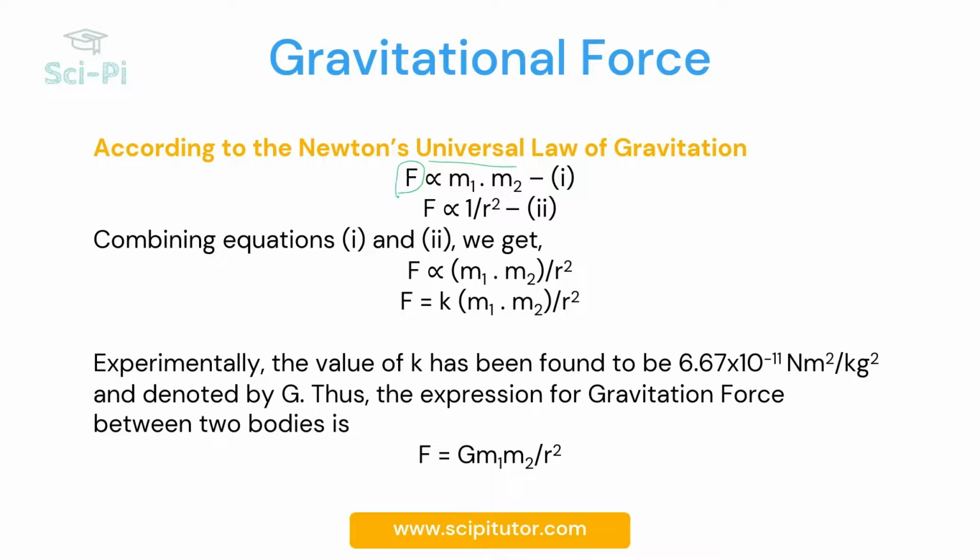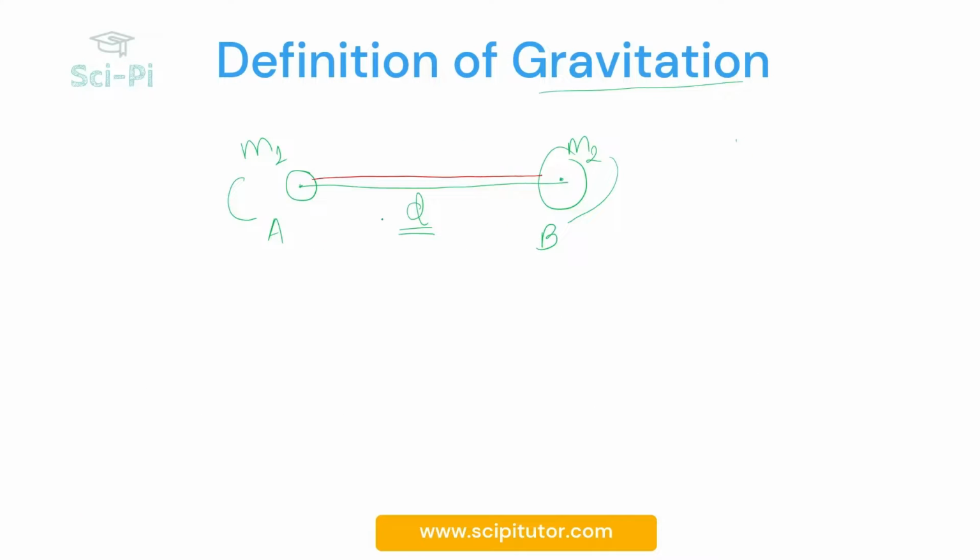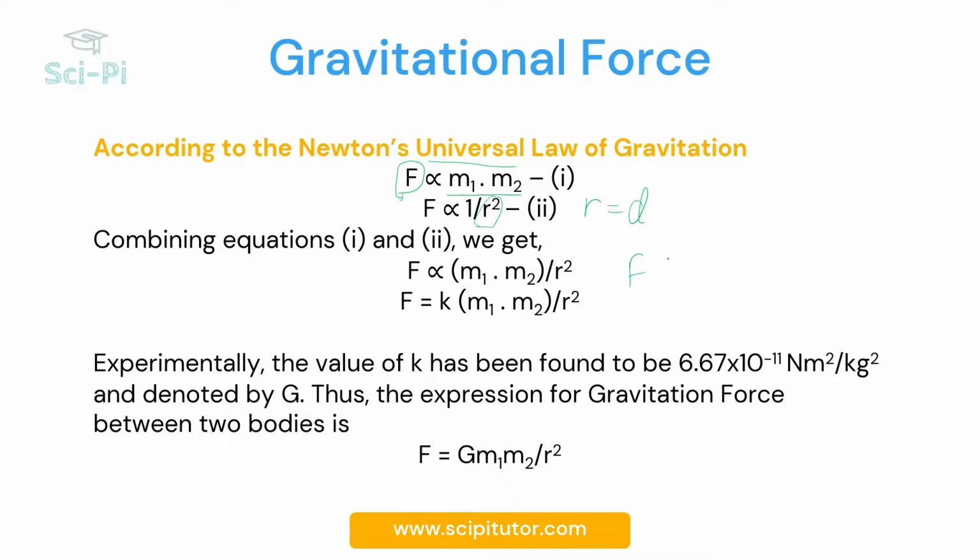We are representing the gravitational force as F. It is directly proportional to product of the masses, and it's inversely proportional to the square of the distance between the centers of the two bodies. Here the R has been taken as D. In the figure previously, the R has been taken as D. We obtain a combined relation. F is directly proportional to the product of the masses divided by the square of the distance between the centers.